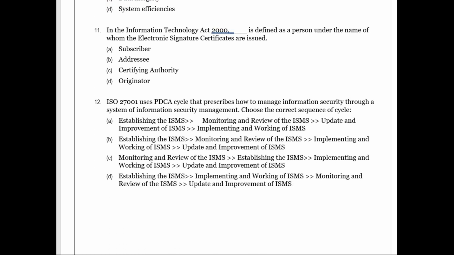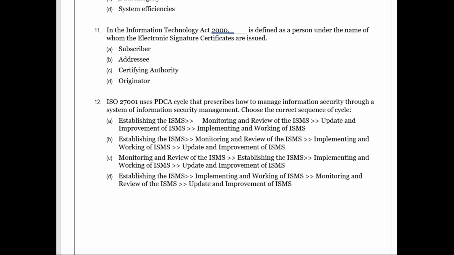Then 11th one. In the Information Technology Act 2000, chapter number 7, dash is defined as a person under the name of whom electronic signature certificate is being given. So under whose name the signature certificate is being issued? It is given in the name of subscriber. Who gives it? Certifying authority gives it.